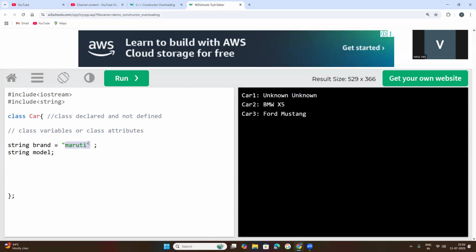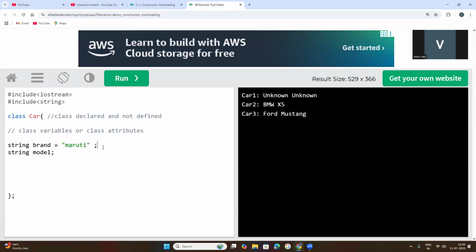Why in double quotation marks? Because already you have declared this brand variable holds what type of data? String type. That's why you have given the string and it is kept in double quotation marks. Already I have taught in the previous classes that in C++ and C, and in Java also, strings are always kept in double quotation marks.